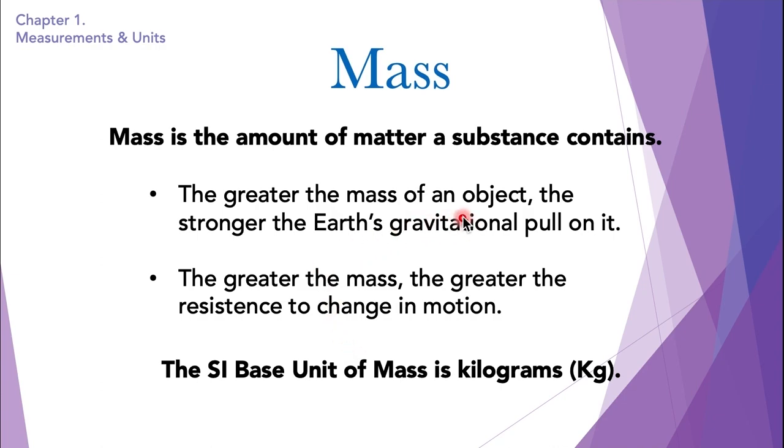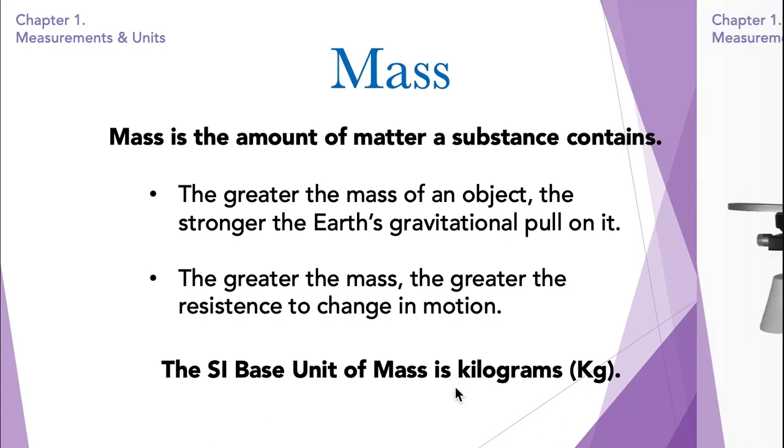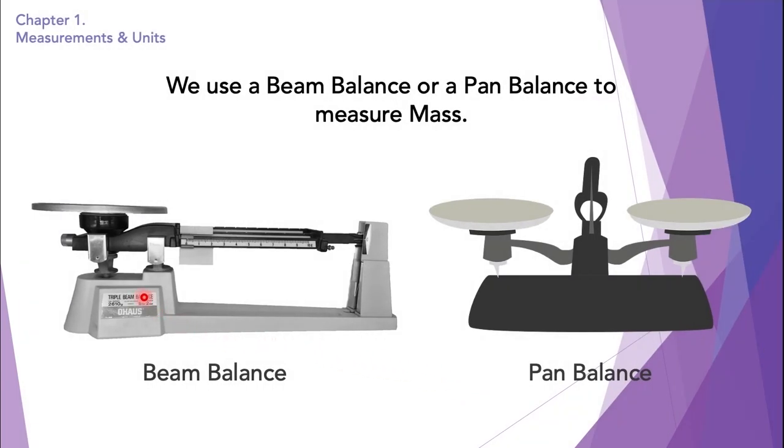And the greater the mass of an object, the stronger is the Earth's gravitational pull on it. So if there is a heavy object, it will have a stronger gravitational pull compared to a light object. So the SI base unit of mass is the kilogram. And for measuring mass, we use a beam balance or a pan balance. So this is what a beam balance looks like, and this is a pan balance.